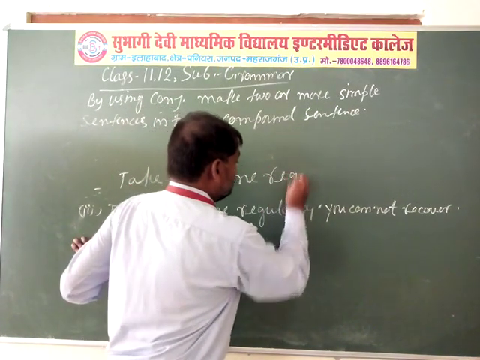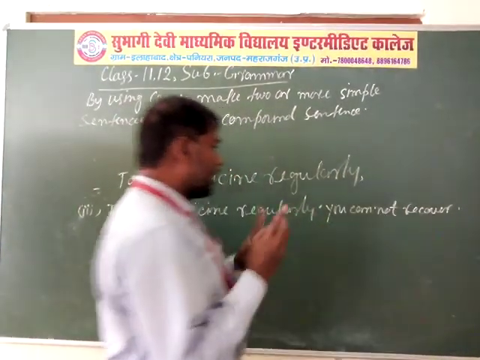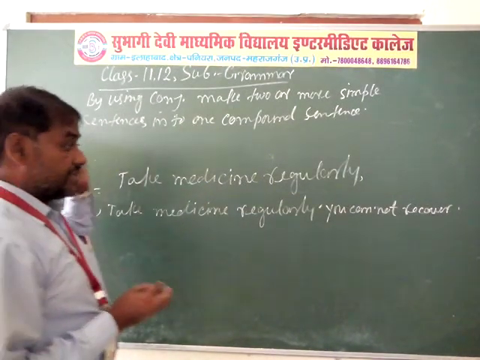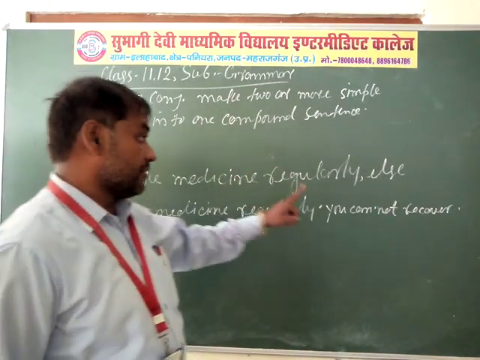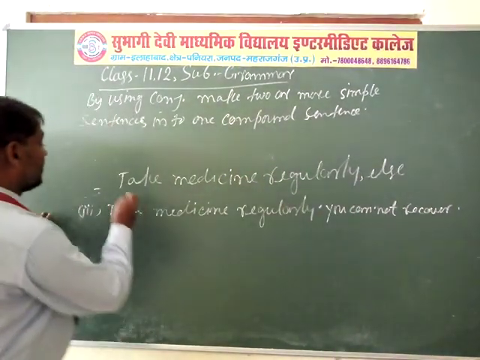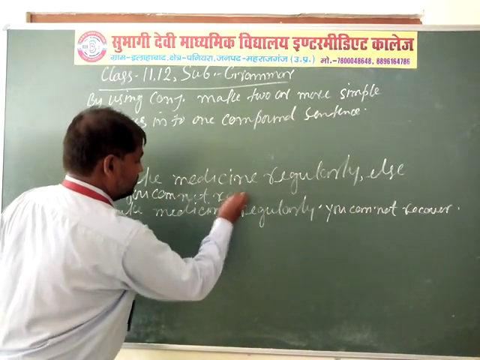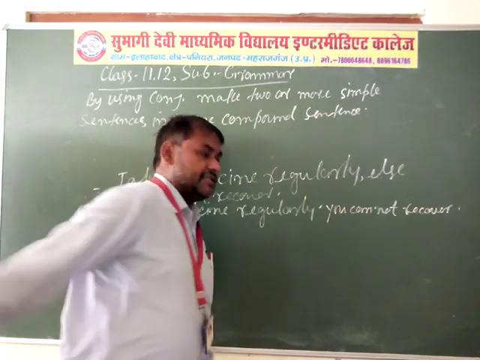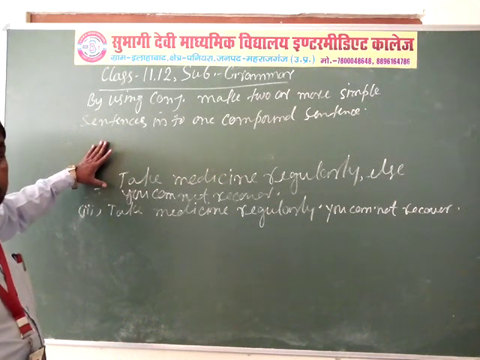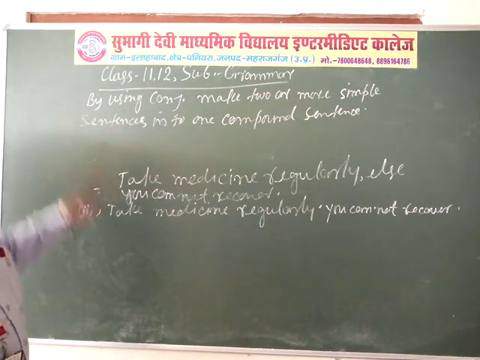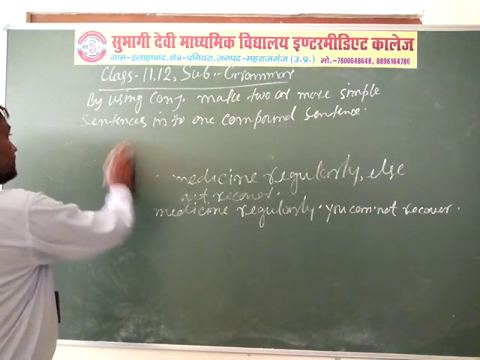Take medicine regularly, and here you have to add one alternative conjunction, "else": take medicine regularly, else you cannot recover. So in this way, we join two or more simple sentences into one compound sentence by the help of alternative conjunction.